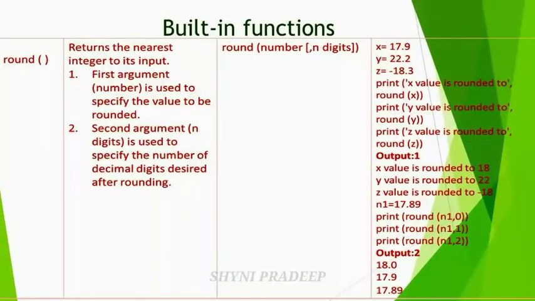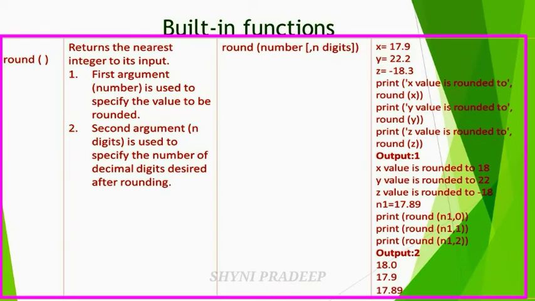Next, round function. It returns the nearest integer to its input. See the first argument, which means the number, is used to specify the value to be rounded. So it finds the nearest value. So x is equal to 17.9. What is the nearest value of this? 18. And y is 22.2. Nearest value is what? 22. And z is equal to minus 18.3. Here what is the nearest integer value? Minus 18. Okay, so it will be printed on the output screen.